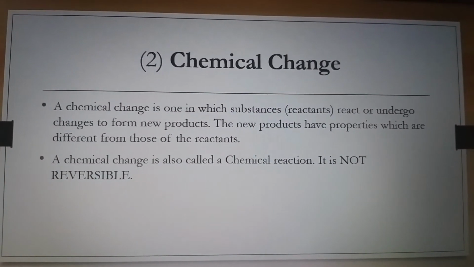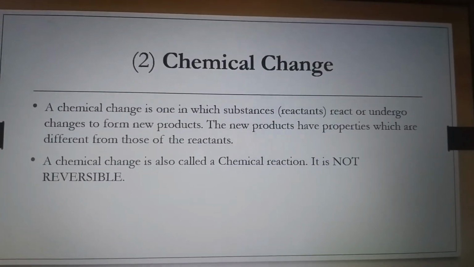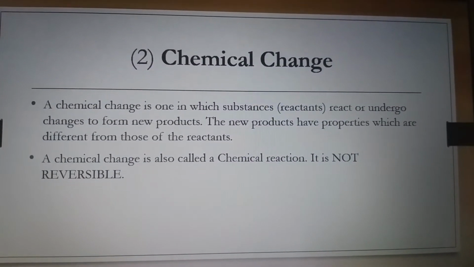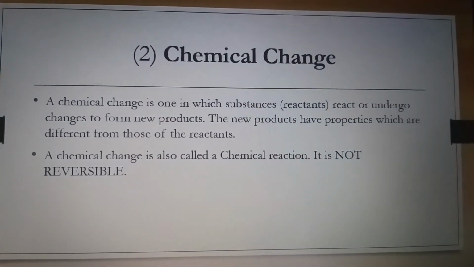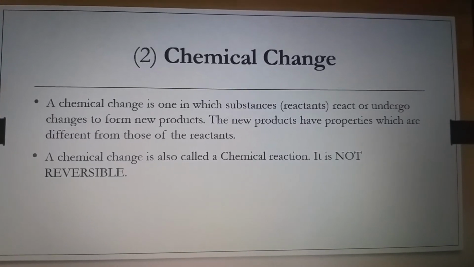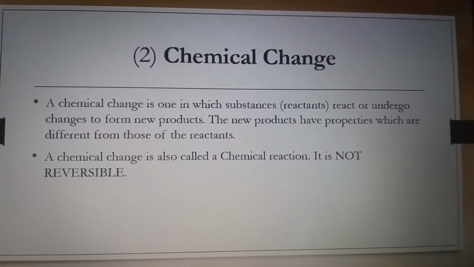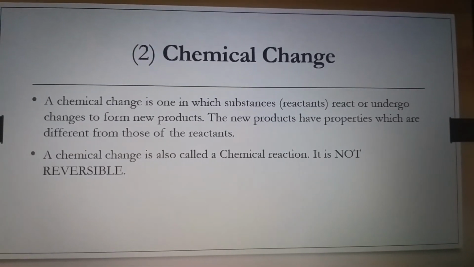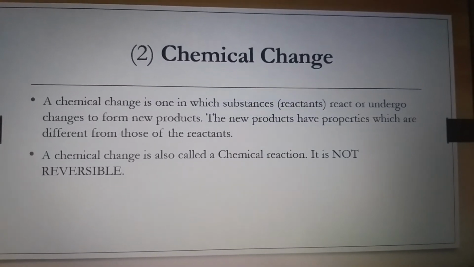The new products have properties which are different from those of the reactants. I repeat, a chemical change is one in which substances, that is reactants, react or undergo changes to form new products. The new products have properties which are different from those of the reactants.